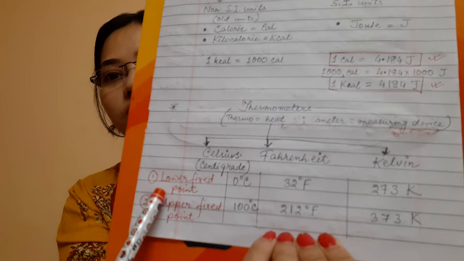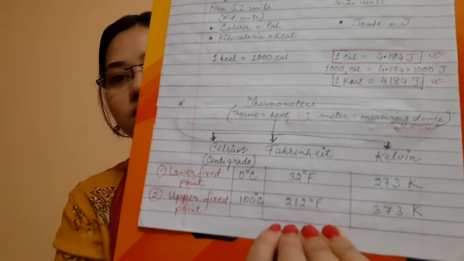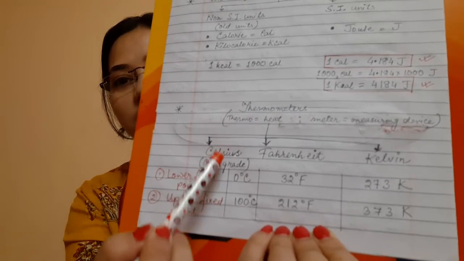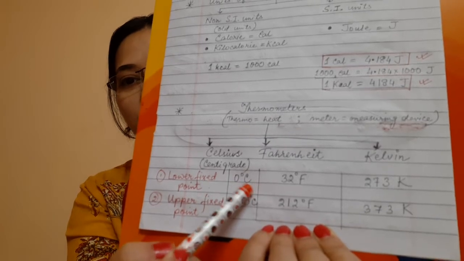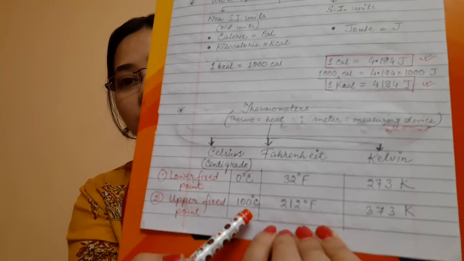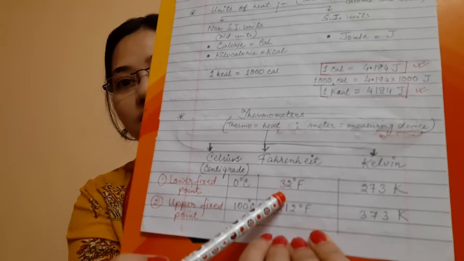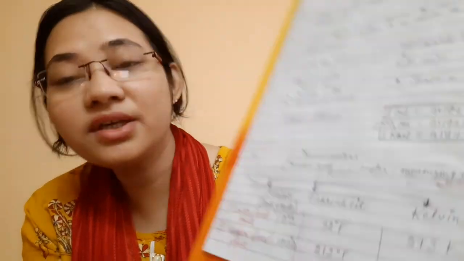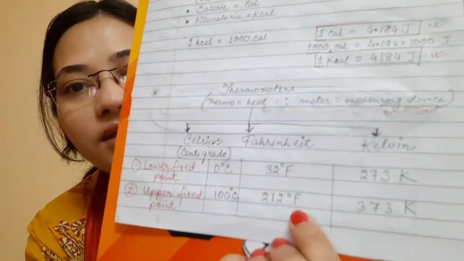There are 2 points, the lower fixed point and the upper fixed point. For the Celsius or centigrade scale, the lower fixed point is 0 degree Celsius and the upper fixed point is 100 degree Celsius. In case of Fahrenheit, it is 32 degree Fahrenheit, and the upper fixed point is 212 degree Fahrenheit.